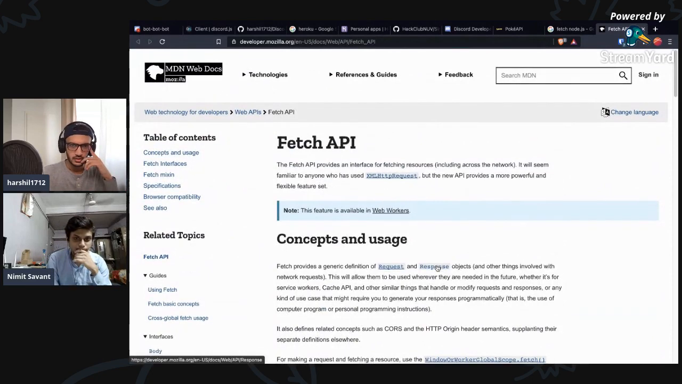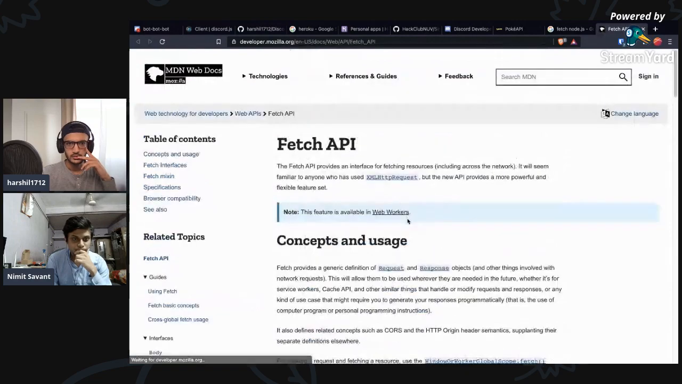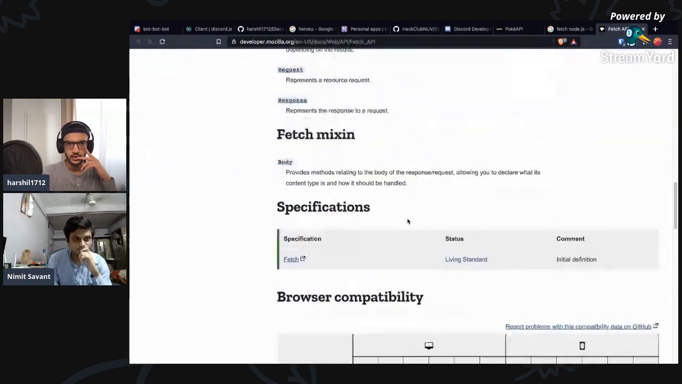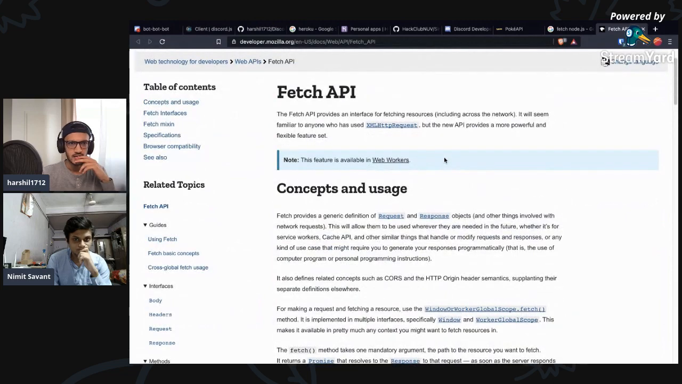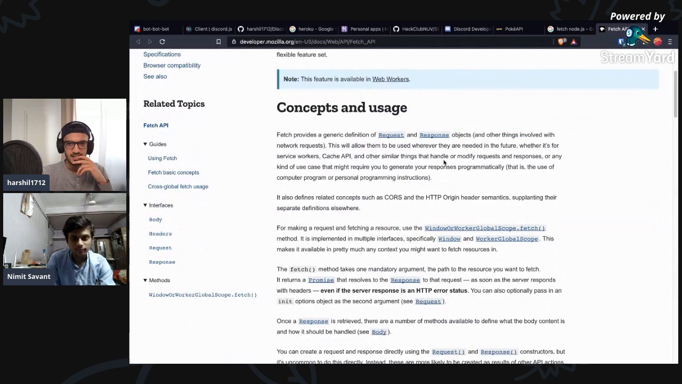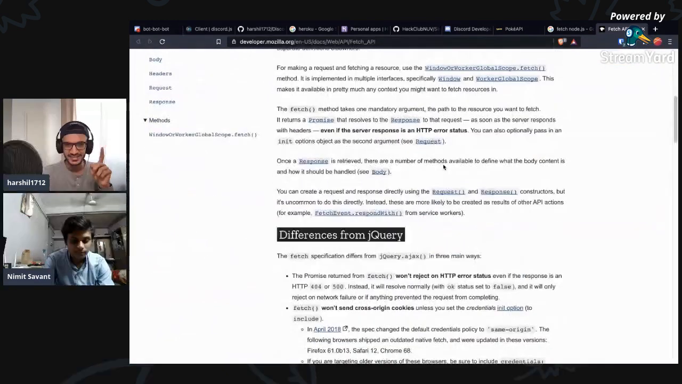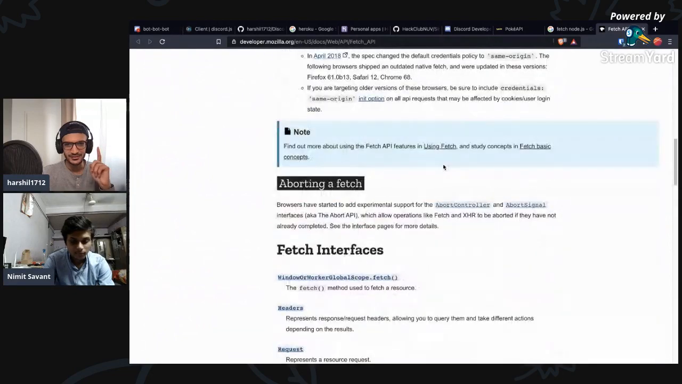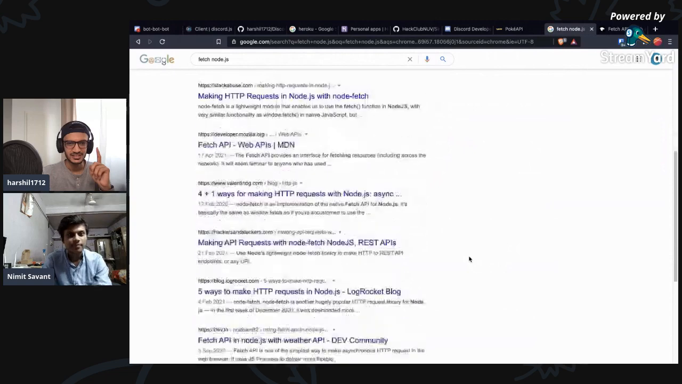Interesting. I wanted to get an example, but there is no example here. So how do I use it? I have used fetch in the past, but every time I want to use it, I have to go through the documentation because I never remember the syntax.